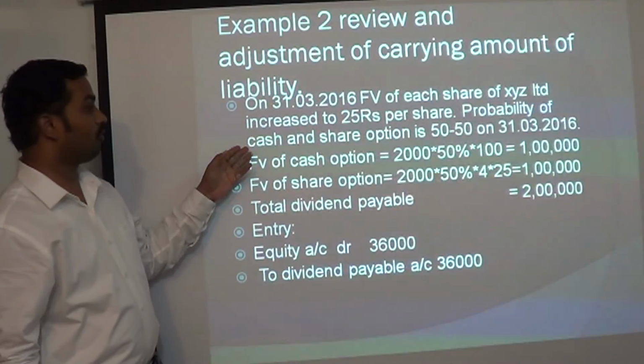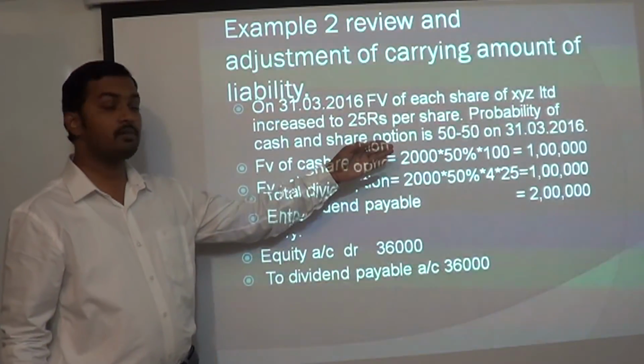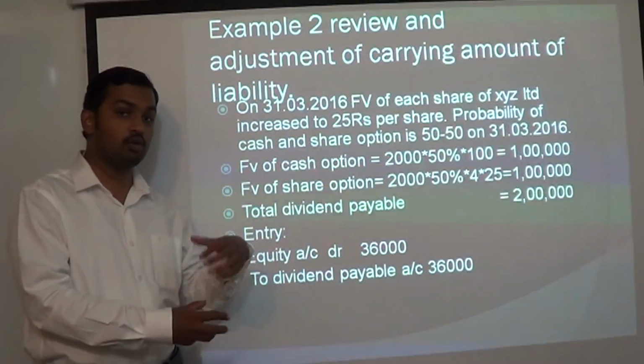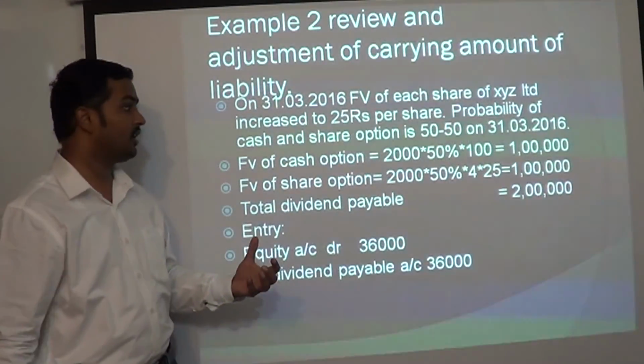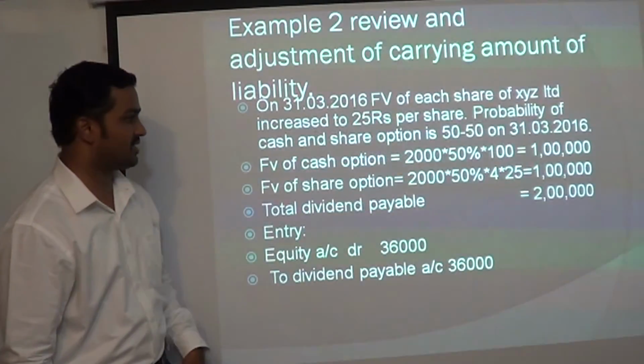So the probability of the cash and share option is 50-50 on 31st March. The company is now re-estimating the number of shareholders who are going to take cash and the number of shareholders who are going to go for the share option. So now they have assumed that it is going to be 50-50. So management has estimated it.